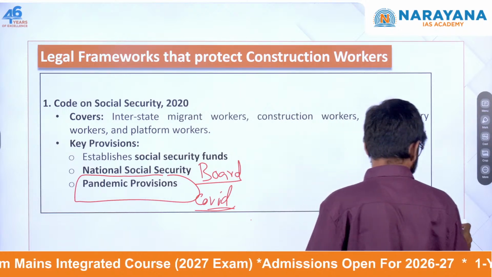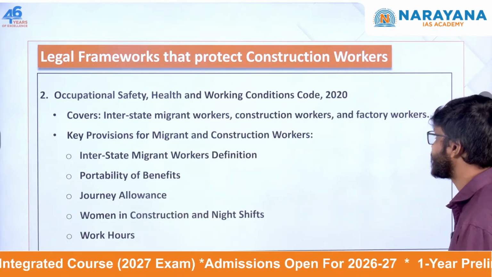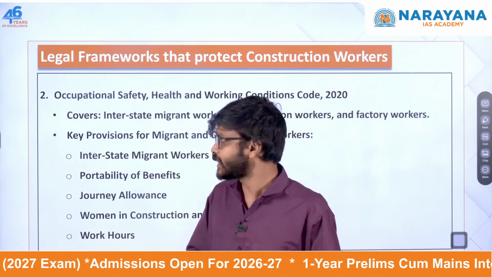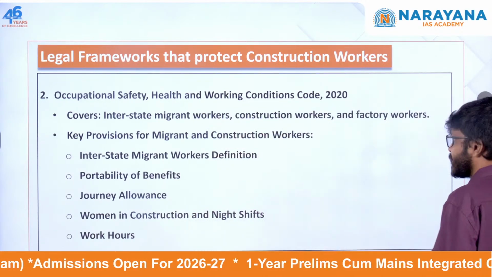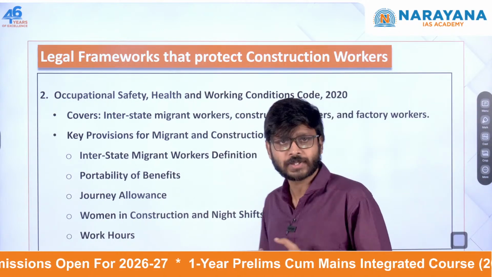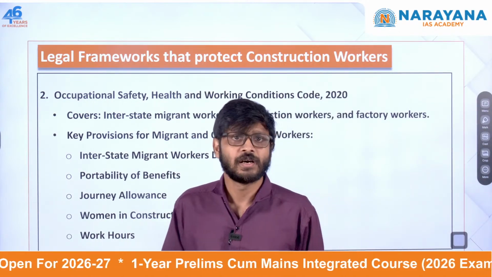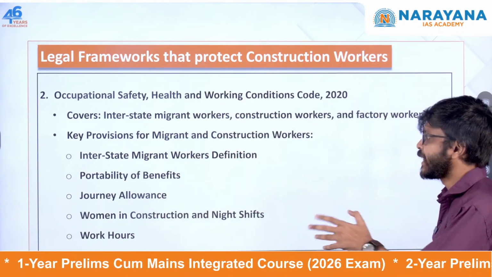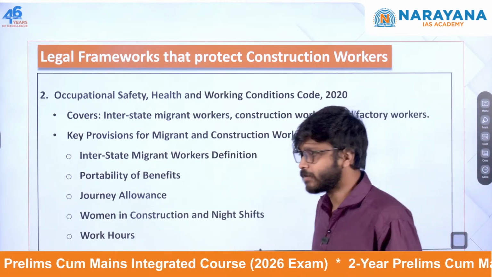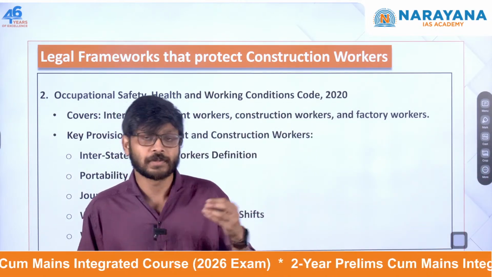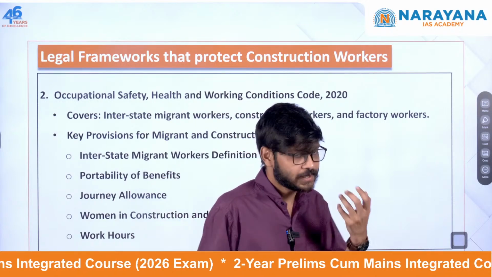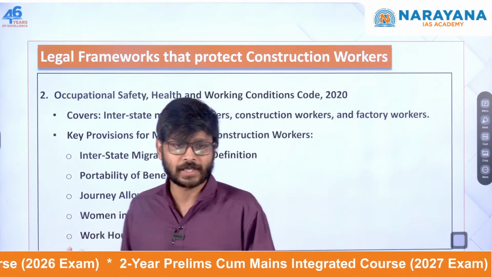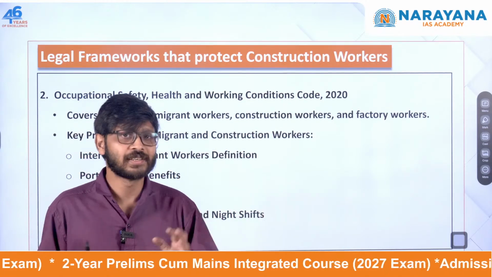Another important legal provision is the Occupational Safety, Health and Working Conditions Code of 2020. Again, this also covers interstate migrant workers, construction workers, and factory workers. Some of the important key provisions: the interstate migrant worker has been defined, so it covers workers earning up to 18,000. If the worker is earning up to 18,000, then that person will be included as an interstate migrant worker.